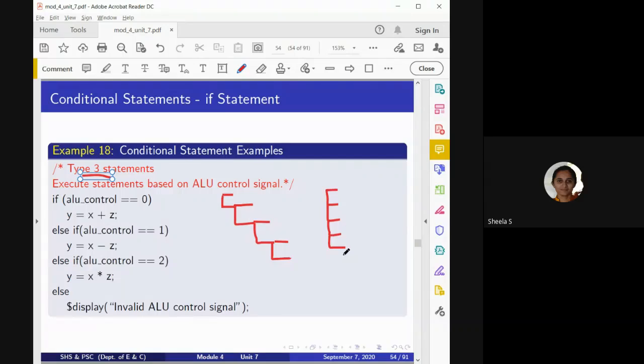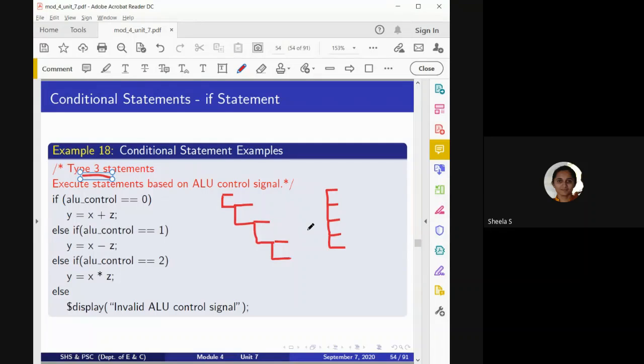Okay, there is only one if, but here, in order to check 4 different conditions, I need 4 different if statements. That is why for every if statement there will be only one else part. There will be no multiple else parts. This you have to keep in mind.